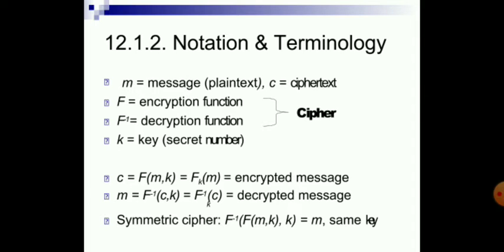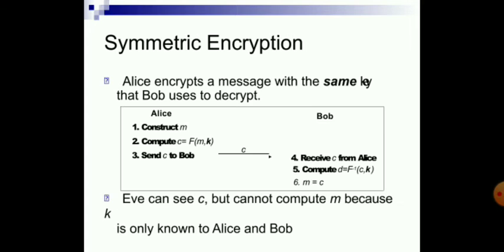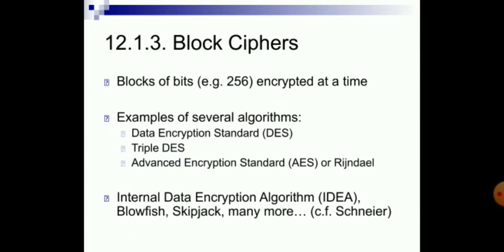Symmetric cipher: F inverse of F of M comma K gives M. That is nothing but the same message that needs to be sent to the receiver. Symmetric encryption: Alice encrypts a message with the same key that Bob uses to decrypt. Eve can see C but cannot compute M because the key is only known to Alice and Bob.